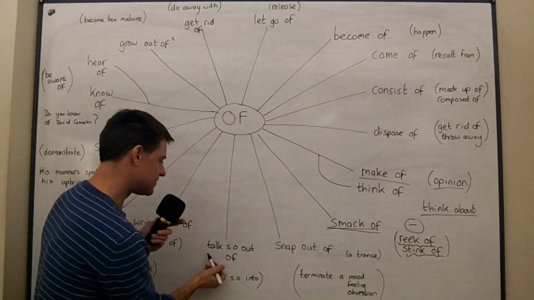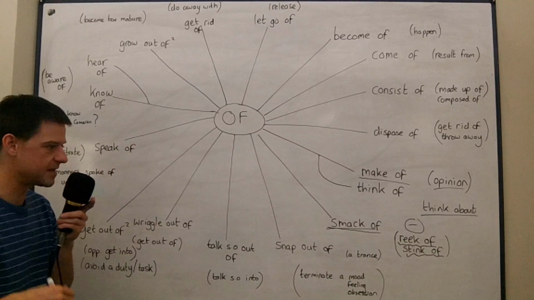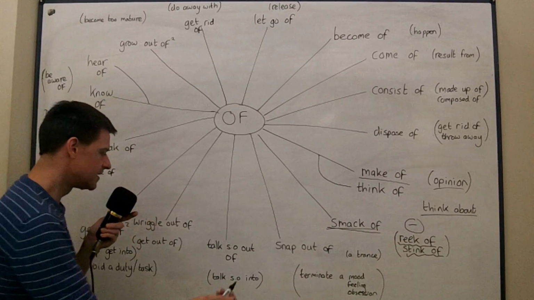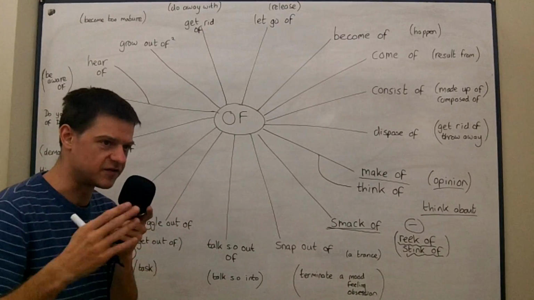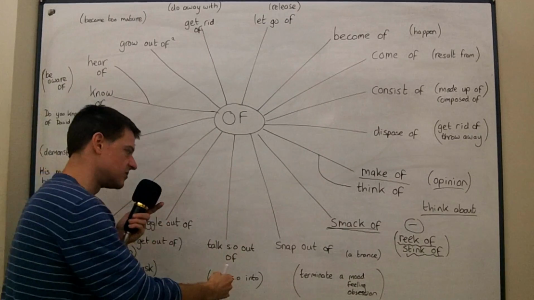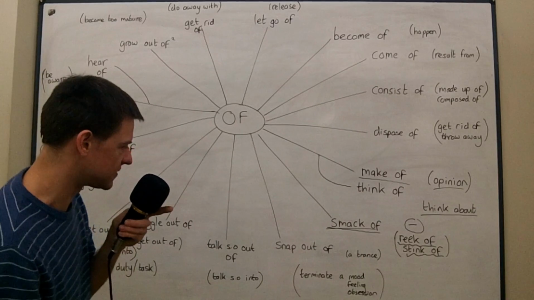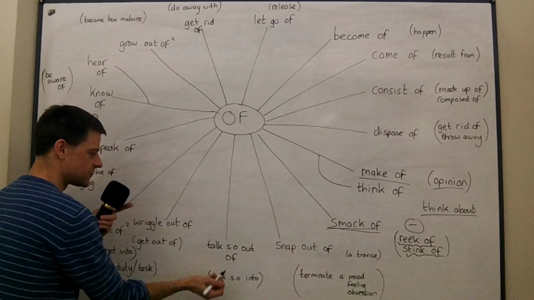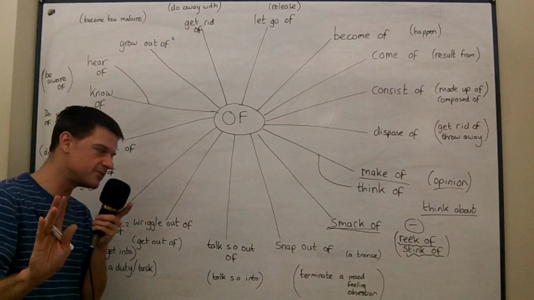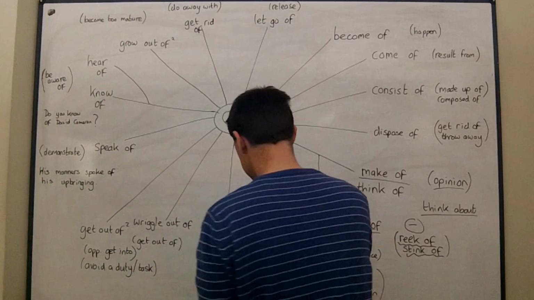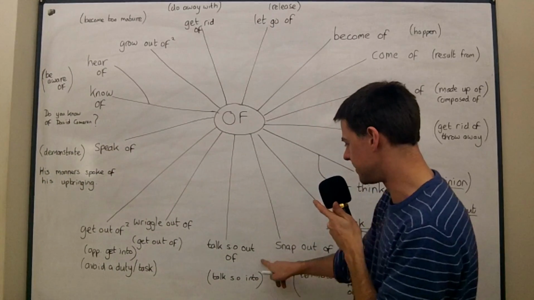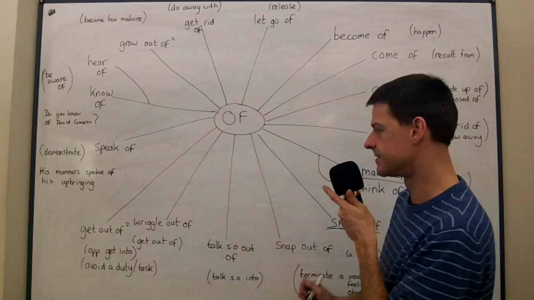Okay? Talk someone out of something means to dissuade someone, to persuade them not to do something. And talk someone into something is to persuade them to do something. And so I've done these two phrasal verbs recently. They should be pretty clear. If you have any questions, please put them under the video, but I think they're quite straightforward.